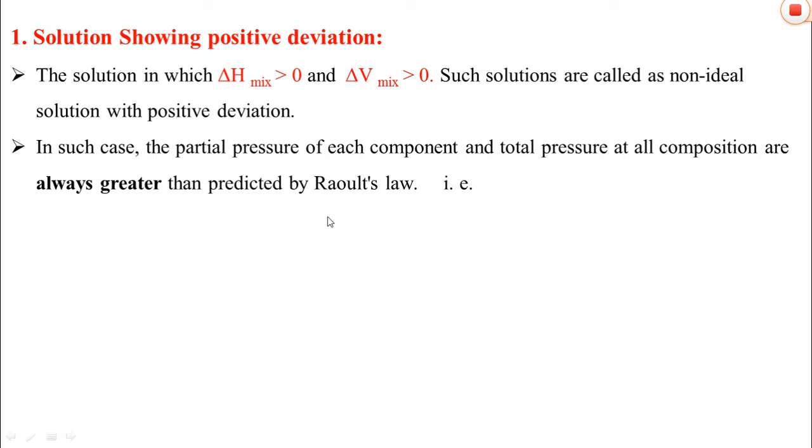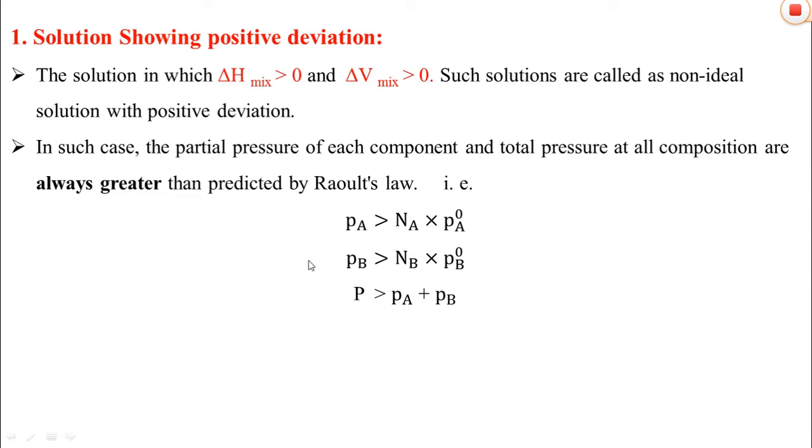In such a solution, the partial pressure of each component and the total pressure at all compositions are always greater than predicted by Raoult's law. Therefore, mathematically we can write Pa is greater than Na into P naught A, and Pb is greater than Nb into P naught B, and finally the total pressure P is greater than Pa plus Pb.